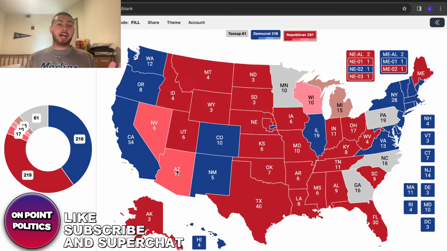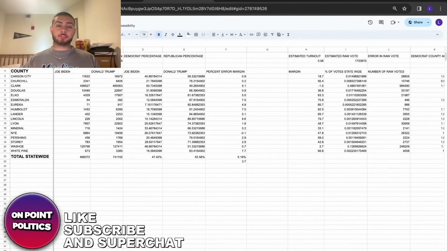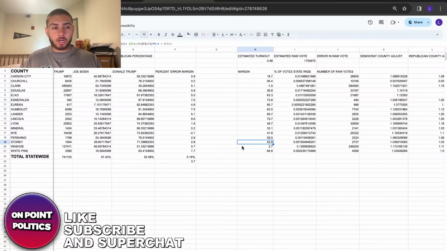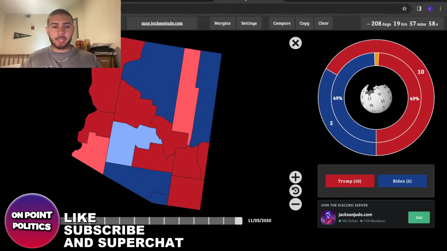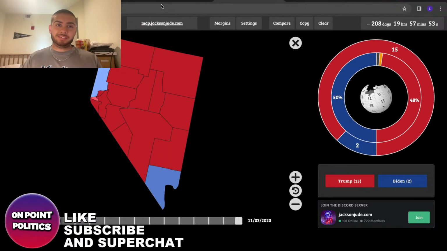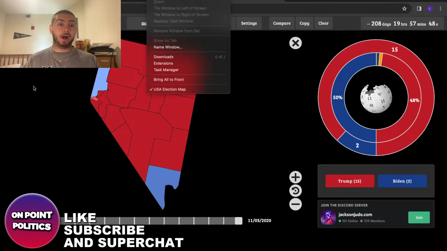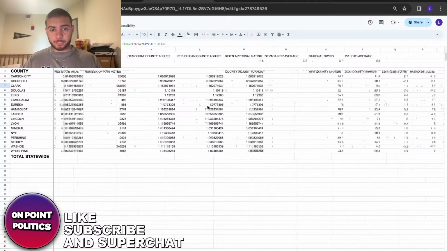Now, I'm not going to lie, Nevada plus 5 is not super unrealistic if there's a big Hispanic shift there. I think Trump actually is winning Washoe and barely losing Clark on this map. He's winning Washoe, but he's losing Clark by like a point. And Biden won Clark County by 9 points. So that's like an 8 point shift, and that's where most of the state's electorate is from. So that's probably why he's doing that well there.